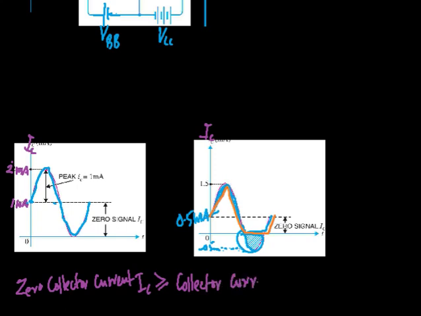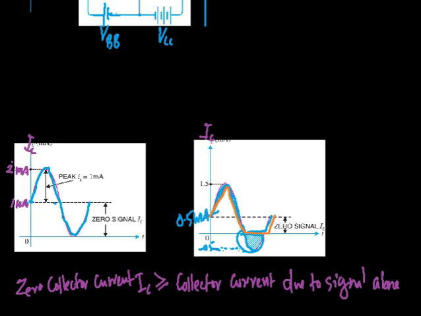So the minimum value of the zero signal collector current will be at least equal to the collector current due to the signal alone. So remember this condition on the collector current.